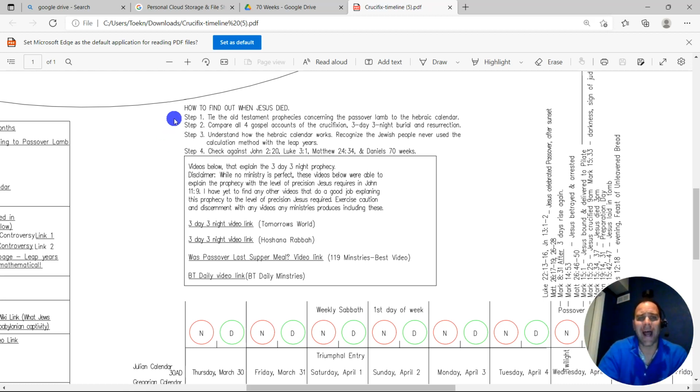So step 1, tie the Old Testament prophecy concerning the Passover lamb to the Hebraic calendar. Step 2, compare all 4 gospel accounts of the crucifixion, 3-day, 3-night burial, and resurrection. These videos go over steps 1 and 2.